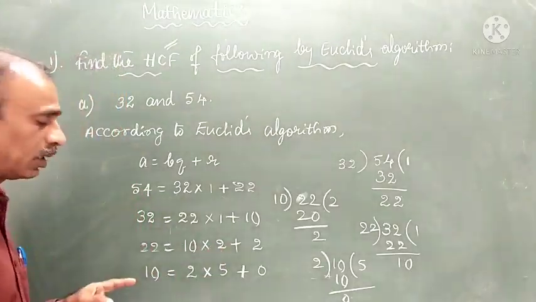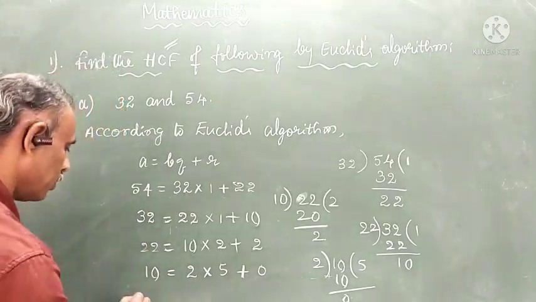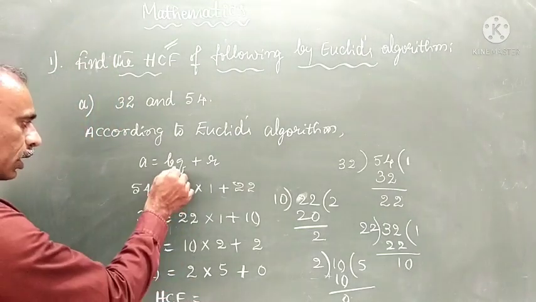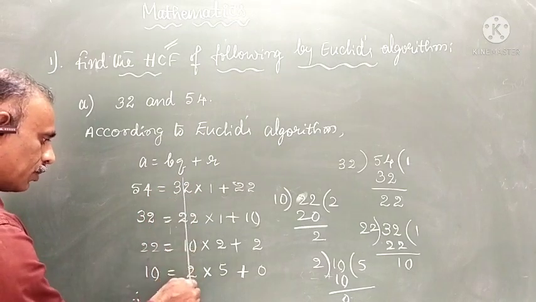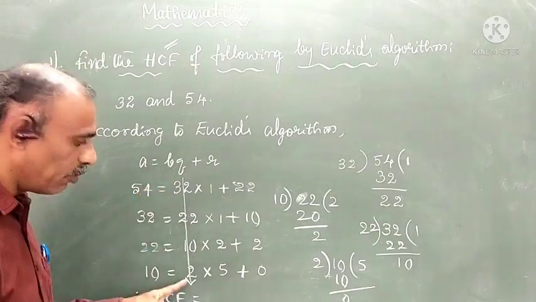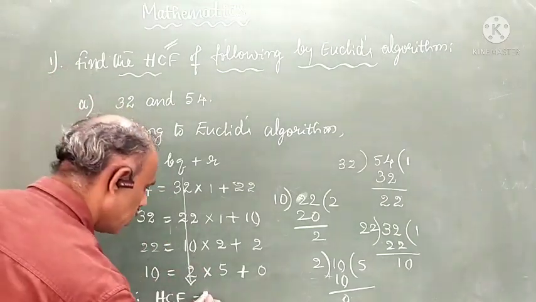So now the only thing is you need to find the HCF. In the B column you observe: finally, what number is there in place of B? In place of B we have 2. So therefore the HCF is